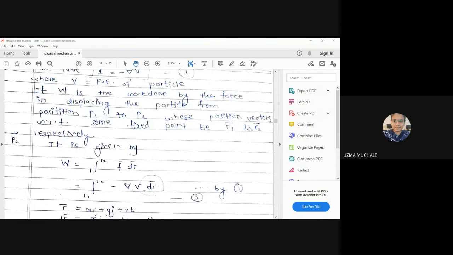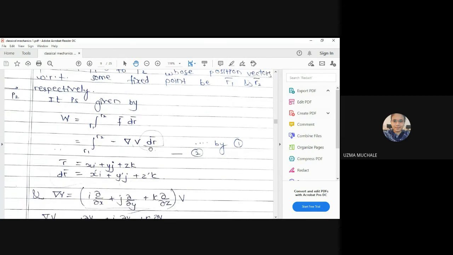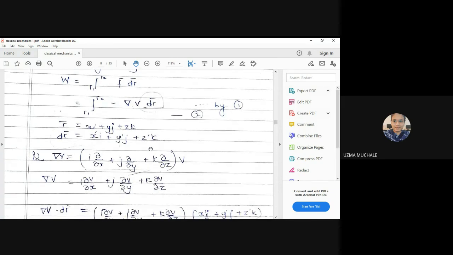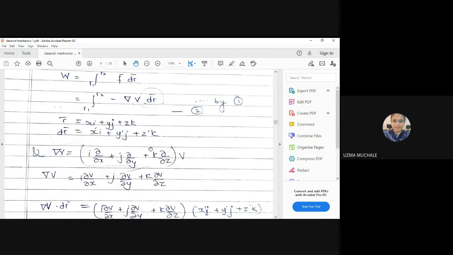So with the help of that we have found R1. From some fixed point we have calculated positions P1 and P2, which are named R1 and R2. Just now we have written the formula for R. What is R? R is nothing but xi plus yj plus zk. These are the position vector of a particle in general. dr is nothing but dx i plus dy j plus dz k, or x dot i plus y dot j plus z dot k.